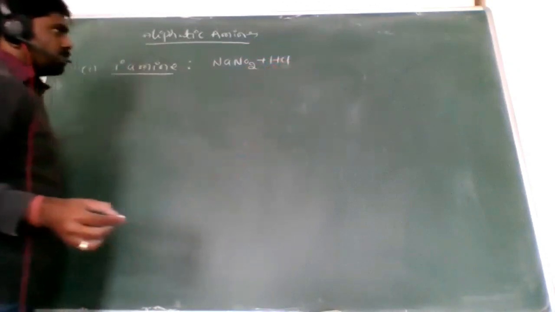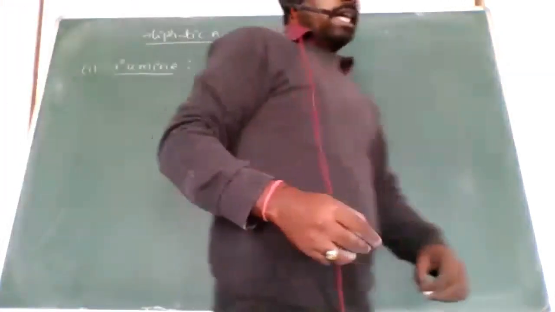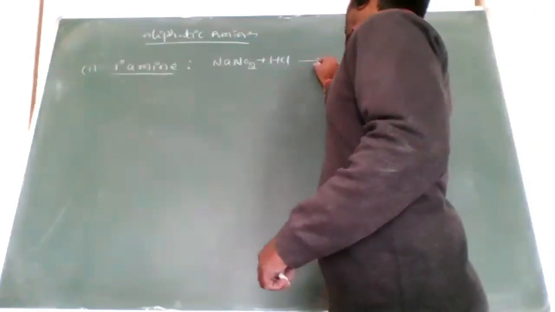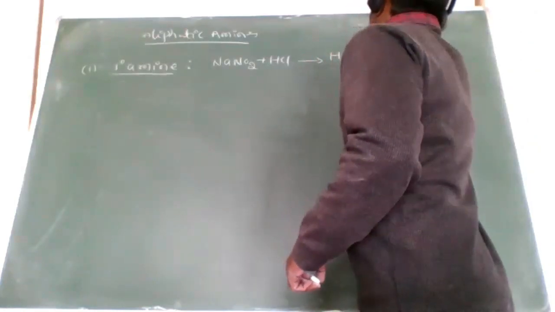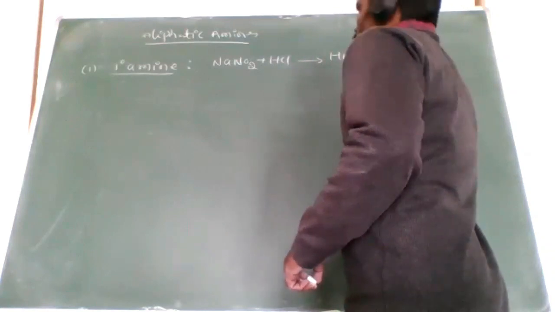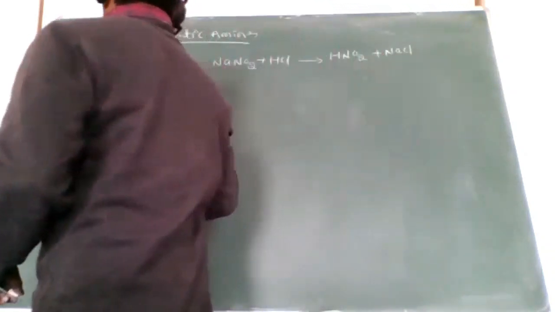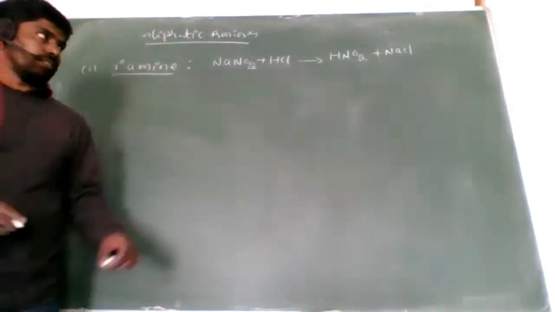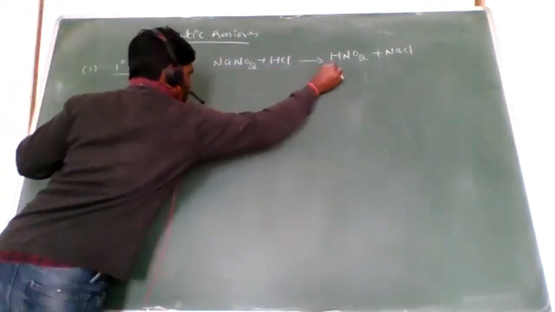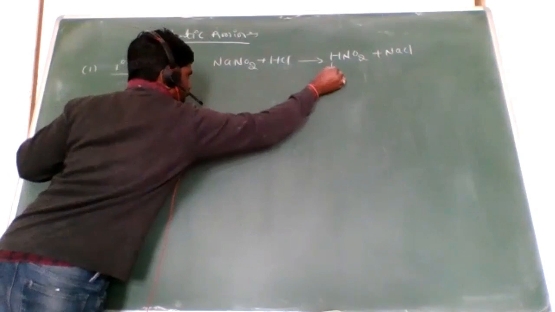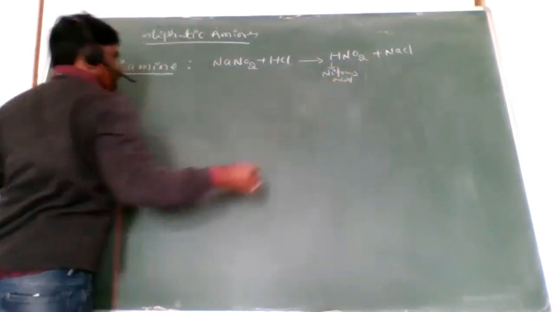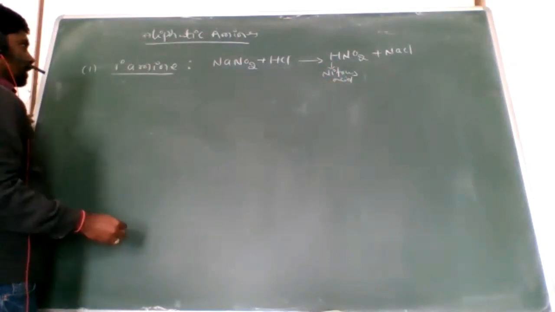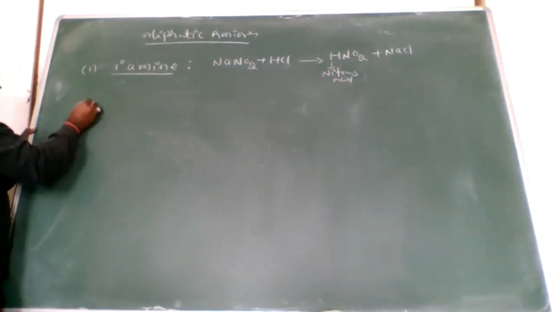With this combination, we get the nitrous acid, that is HNO2, plus NaCl. So this is the nitrous acid. By using nitrous acid, we separate primary and secondary amines.